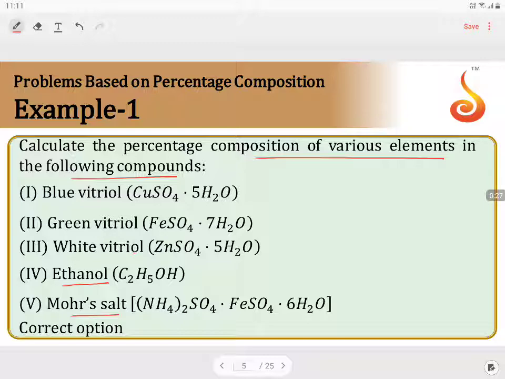Hydrated ferrous sulfate appears green in color, so green vitriol. Hydrated zinc sulfate appears white in color, white vitriol. Ethyl alcohol is ethanol. Mohr's salt, a double salt we can say, is ferrous ammonium sulfate, hydrated ferrous ammonium sulfate. Now in this particular question we have to find the correct option.